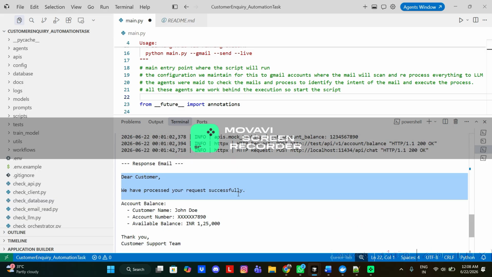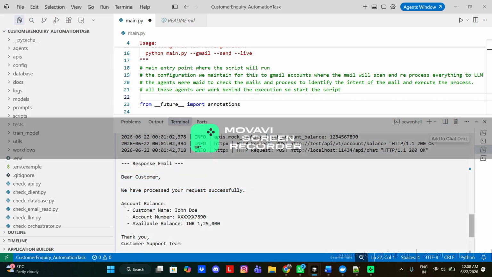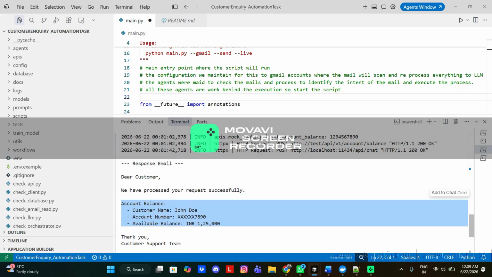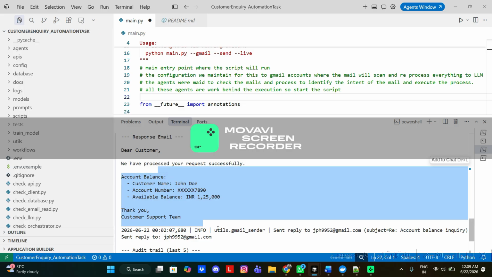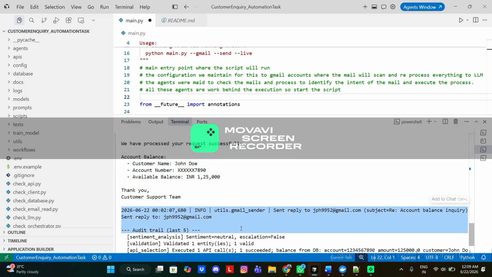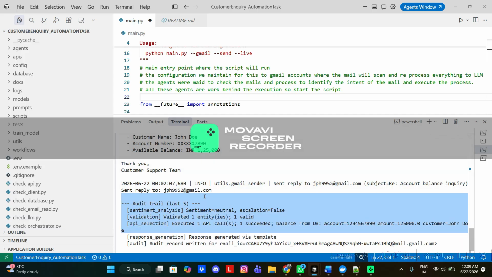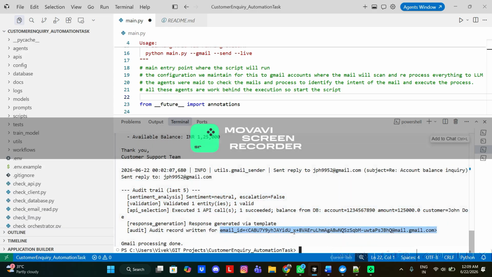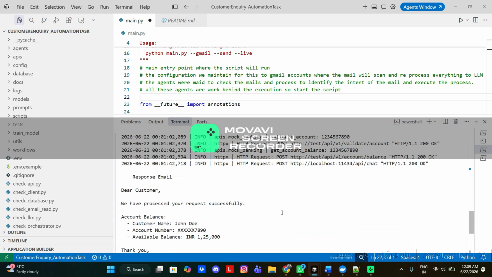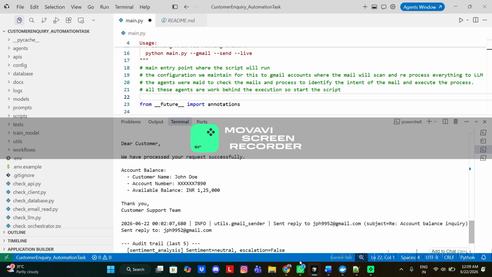The response is generated: dear customer, we have processed your request successfully, with the account balance, customer's name, and customer's account number, which is masked for security reasons. The available balance is in the DB, and the agent also stores those details in the DB and in the audit trail. This is the email it generated.